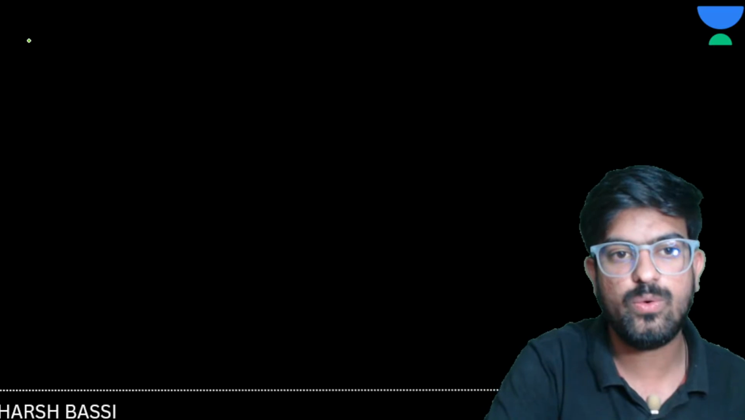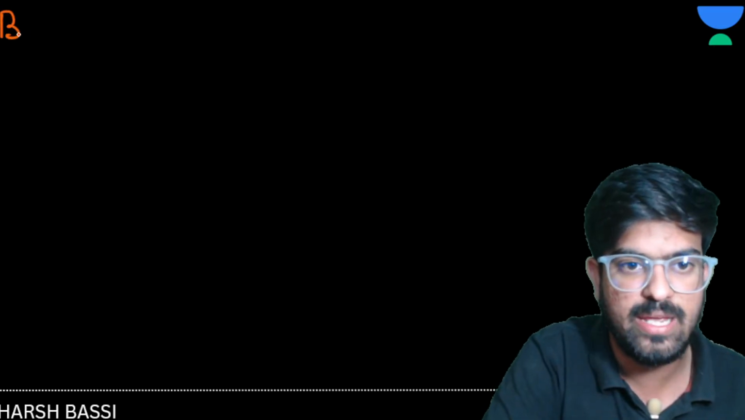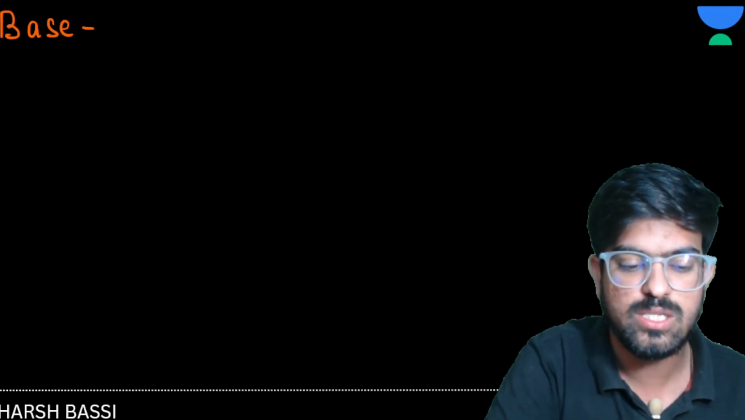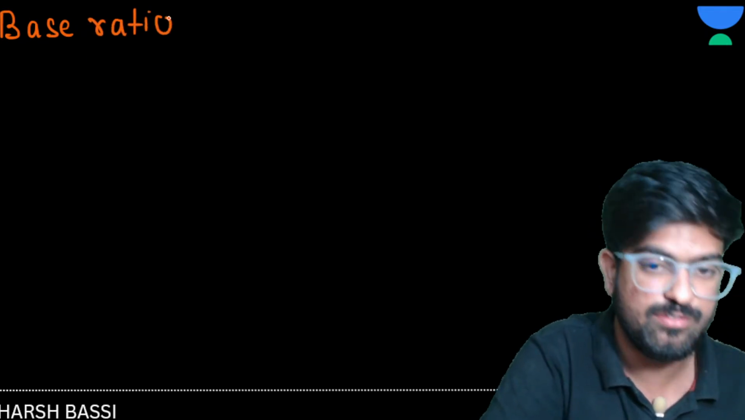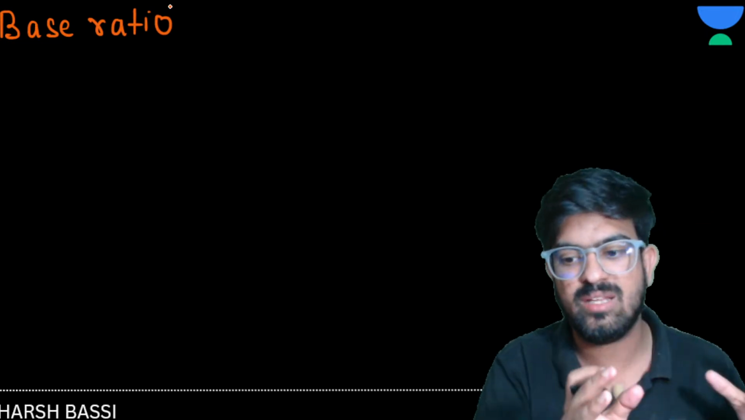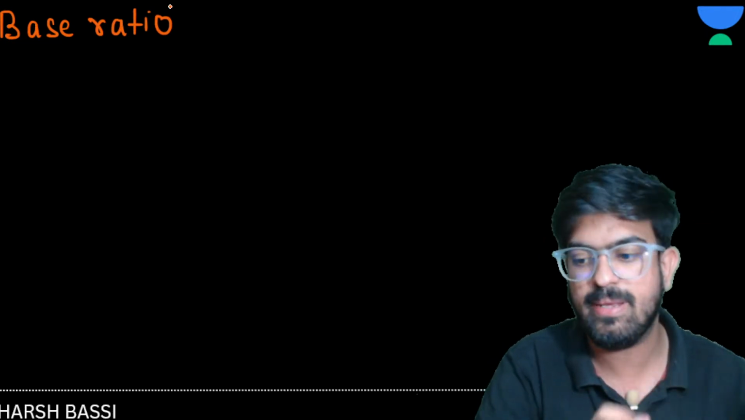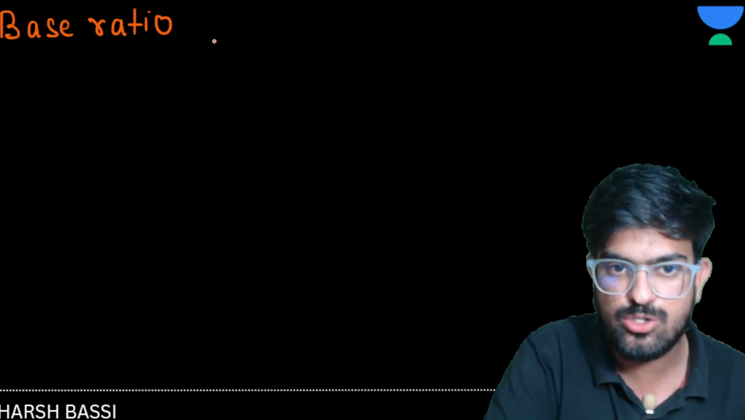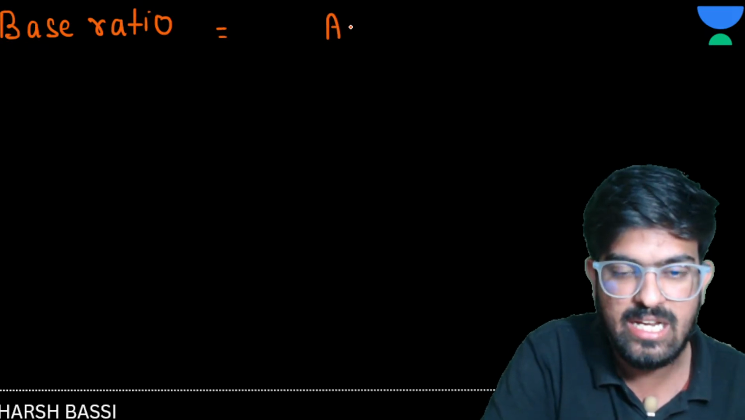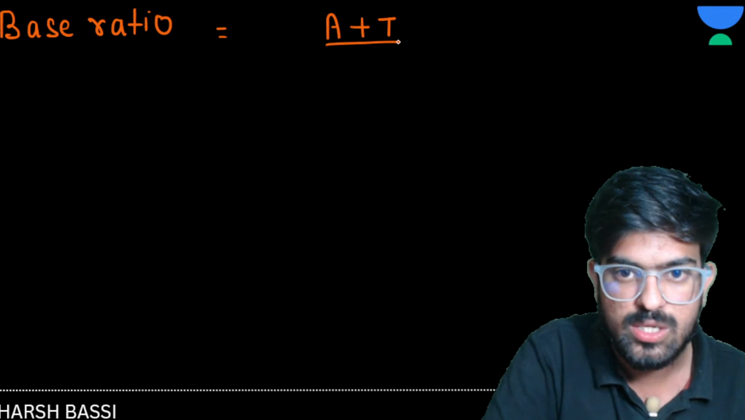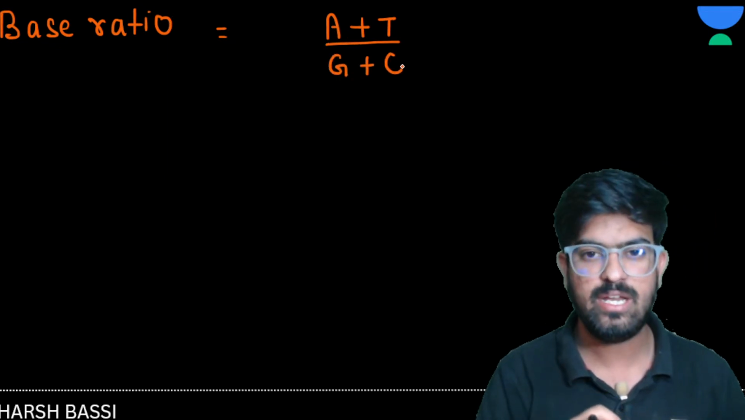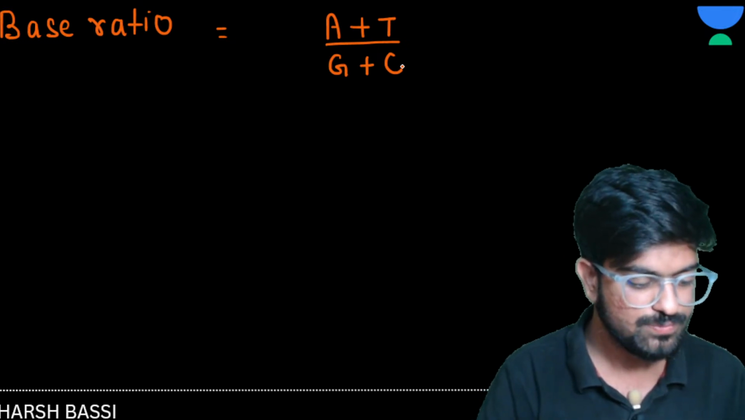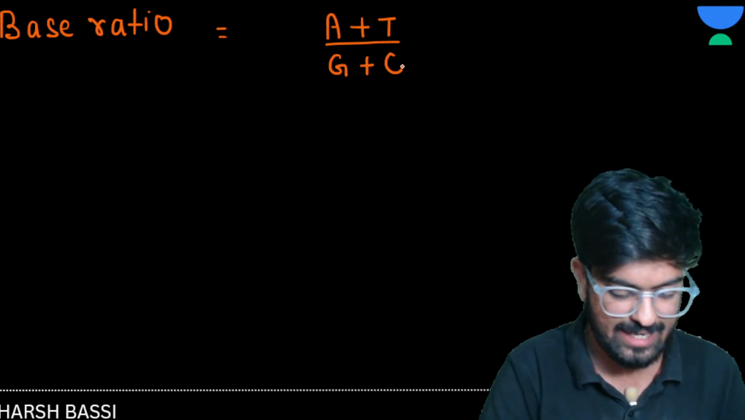Next we are going to go with the base ratio. What is the base ratio of our DNA? Don't get confused between Chargaff's rule and the base ratio. Chargaff's rule is different, and the base ratio is different. Base ratio we calculate as adenine plus thymine upon guanine plus cytosine. Clear?